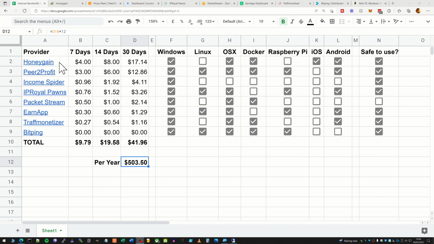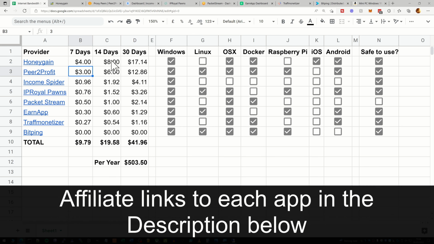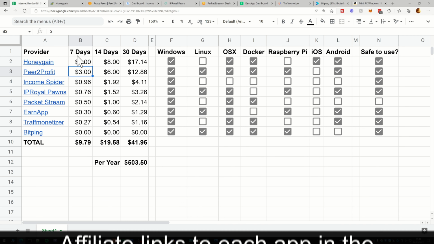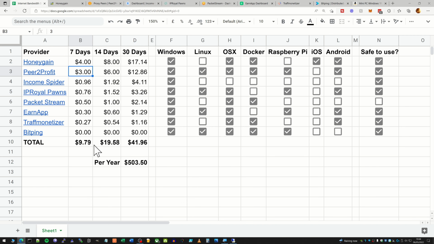So we can see here I've ordered this from highest to lowest, so how much I've earned in the last 7 days, and then I've roughly calculated how much it would earn in a month. So we can see here Honeygain at the top, and it goes down all the way to Bitping here, which has currently earned me nothing. But overall, per week, that's earning around $9.79, which per month is around $40.